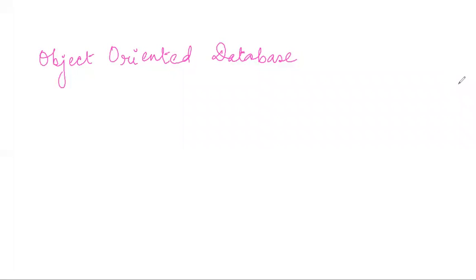Now, the entire concept of object oriented databases: from the name, it somewhat comes to our mind that the concepts of object oriented programming will be combined with the database concept. So, the first thing that comes to our mind is the object definition.